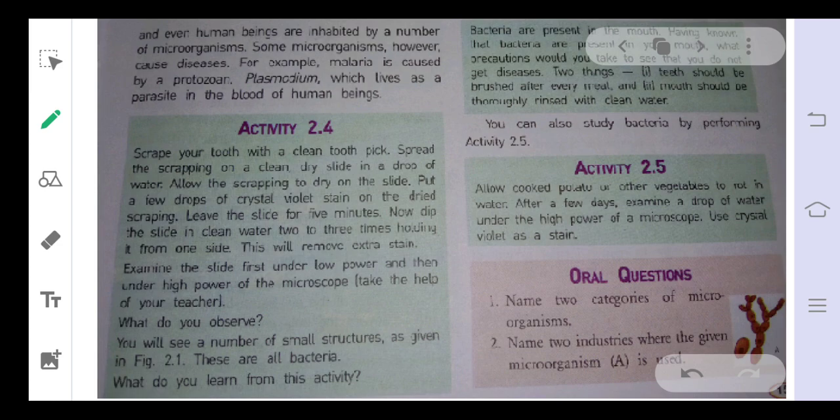Here it is written to allow cooked potato and other vegetables to rot in water, meaning rotting is done with the help of microorganisms. So microorganisms are useful as well as harmful for us. This decomposition process is done by microorganisms, so it is beneficial for us. Different bacteria living in our body are also useful for us. Then the bacteria that cause diseases to us are harmful microorganisms called germs.